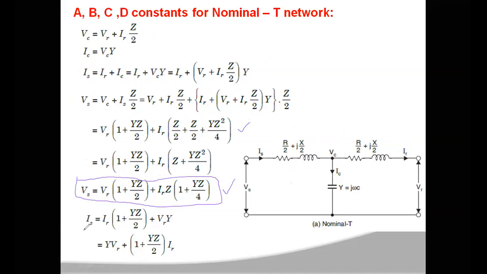And the sending end current equation is IS equal to IR into 1 plus YZ by 2 plus VR into Y. You get this equation from this only: IR is common, and there is VR into Y. Taking IR as common, you get 1 plus YZ by 2. So first you have to write the voltage, then the current. To convert into ABCD parameters, this equation is the same as this equation, which is equal to IS.